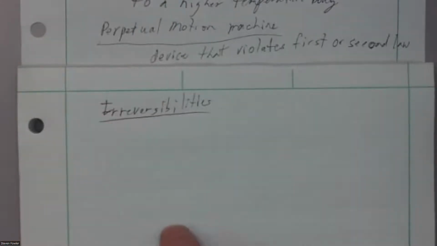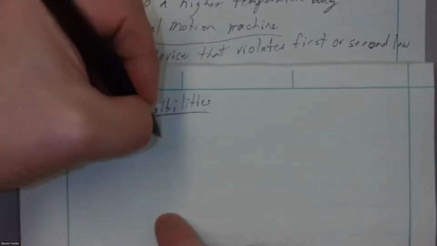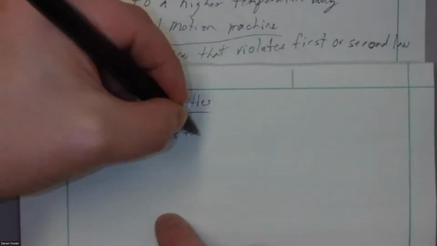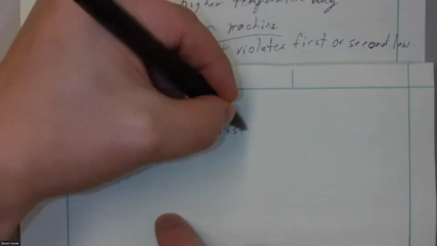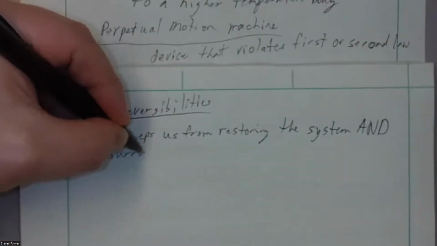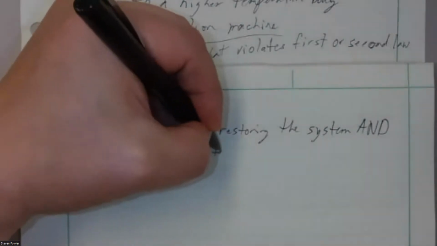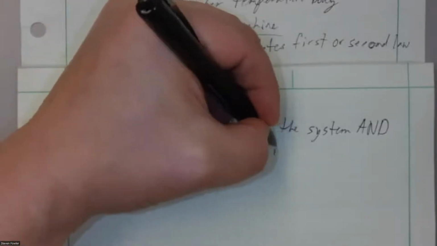Irreversibilities, the simplest way to put it is, it keeps us from restoring system and, big and here, system and surroundings to their initial state.